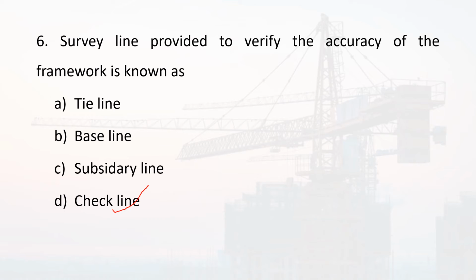The other lines, tie line is used to connect tie stations or subsidiary stations. The lines which are drawn in the survey to connect the tie stations or subsidiary stations are known as tie lines. Tie lines are important in survey to locate the interior objects. The interior objects coming within the survey line, we are locating using the tie line.